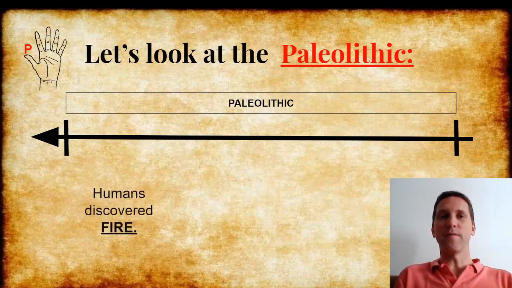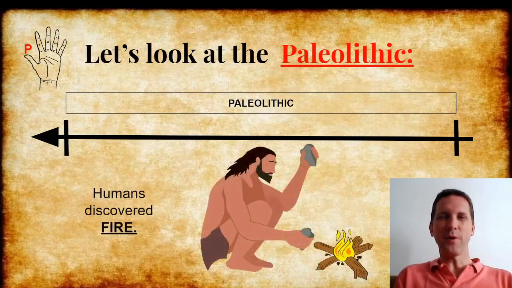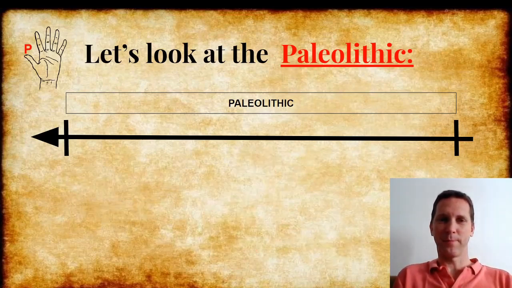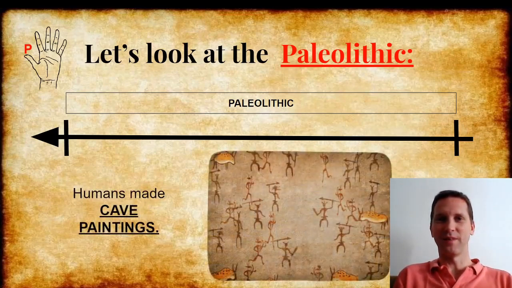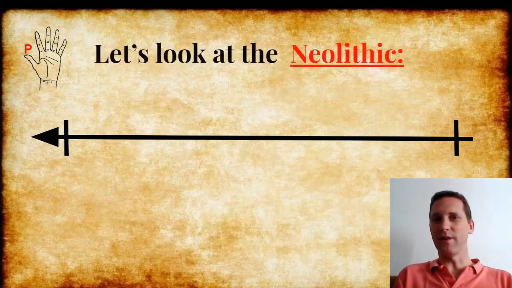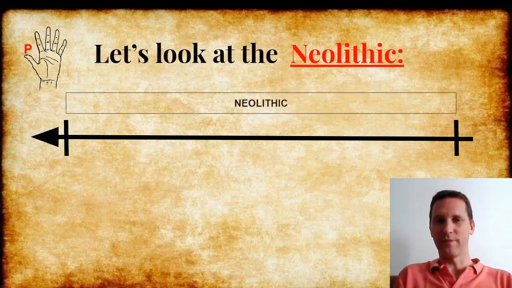Humans discovered fire. Think about how important it was to have fire. For food, for protection, for light, for warmth. It was everything. And also, humans made cave paintings. And even today we can see some. That was the Paleolithic. Now let's look at the Neolithic that came after.